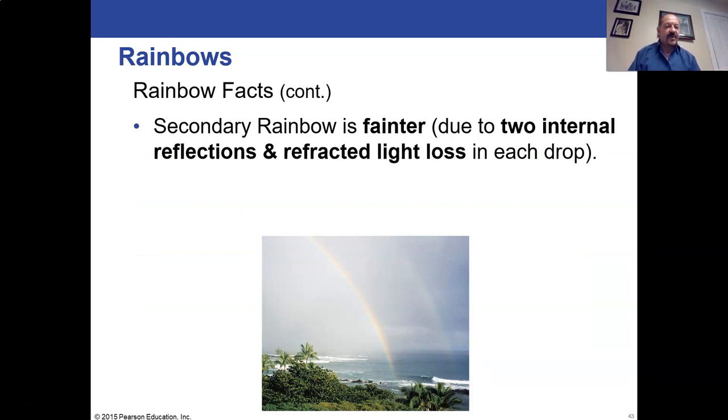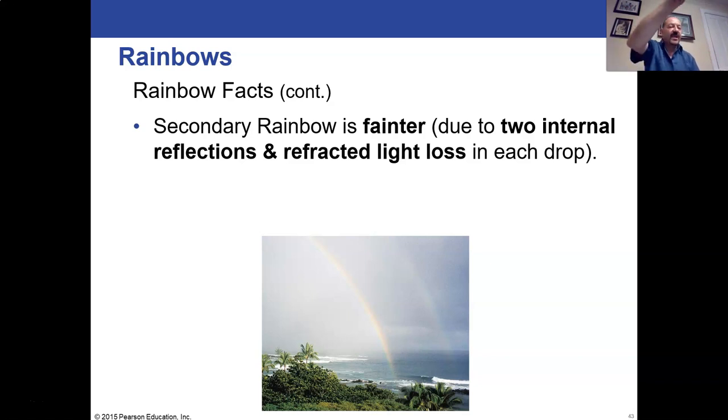We've also heard about other rainbows, the quote-unquote double rainbow that there are some very famous videos about. And the double rainbow, the second rainbow, is always going to be fainter. I don't have a diagram for this, but the reason why it's fainter is that instead of having one refraction of the light going into the drop and then an internal reflection and then the light coming out of the drop, you get the light refracting into the drop, and then there are two reflections in the drop. So it bounces around a couple times before it refracts out of the drop. Coming out, as a result, you have that extra reflection as well as the two refractions.